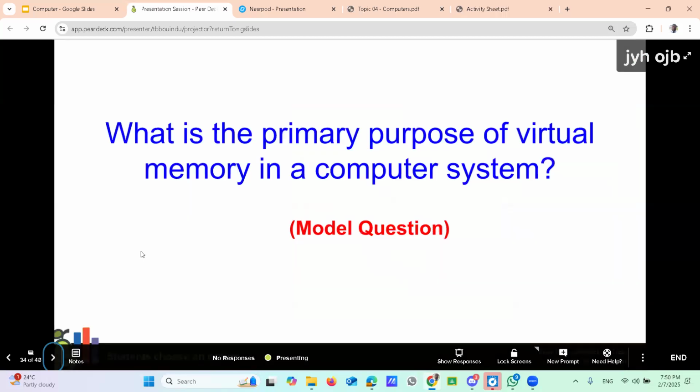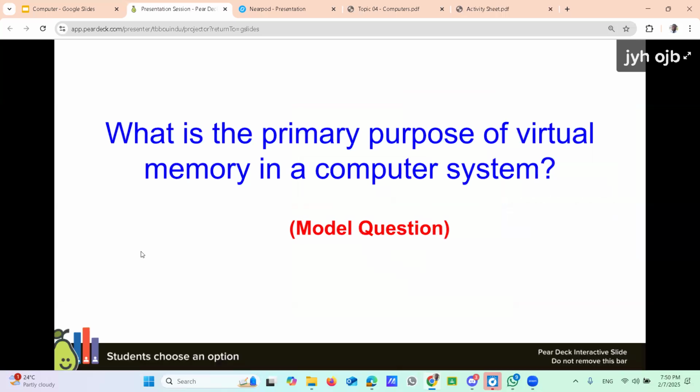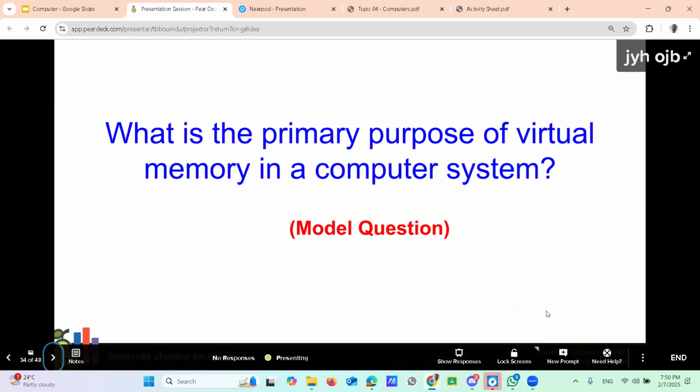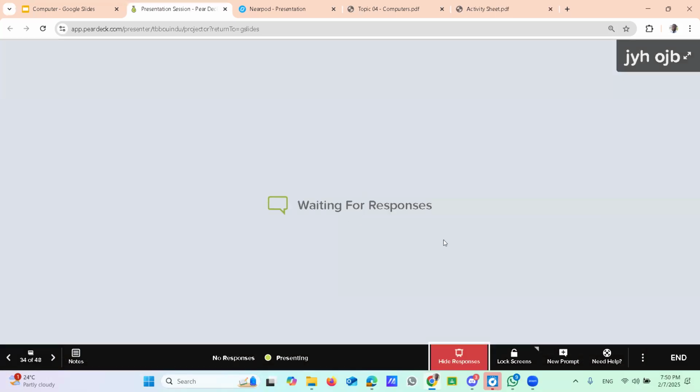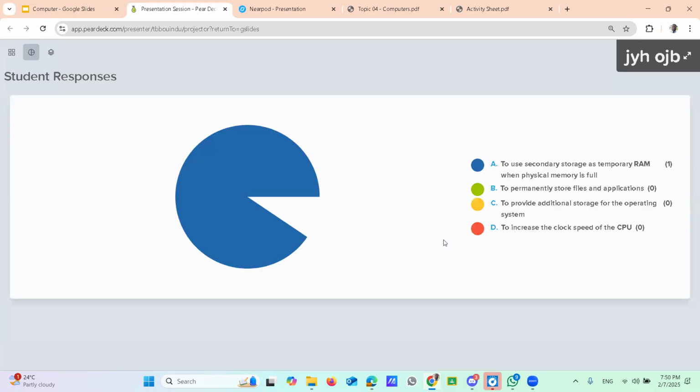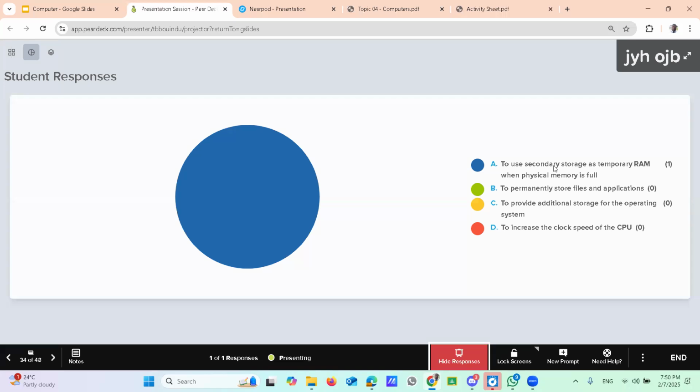Moving to the next slide, try to answer this one. What is the primary purpose of virtual memory in a computer? Your answer is to use secondary storage as temporary RAM when physical memory is full. Yes, that's the correct answer.